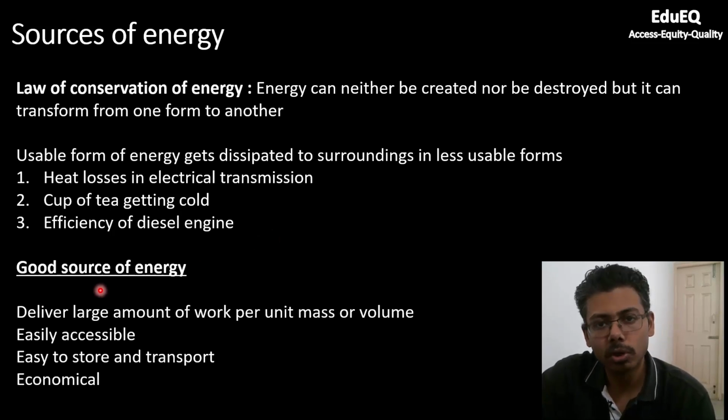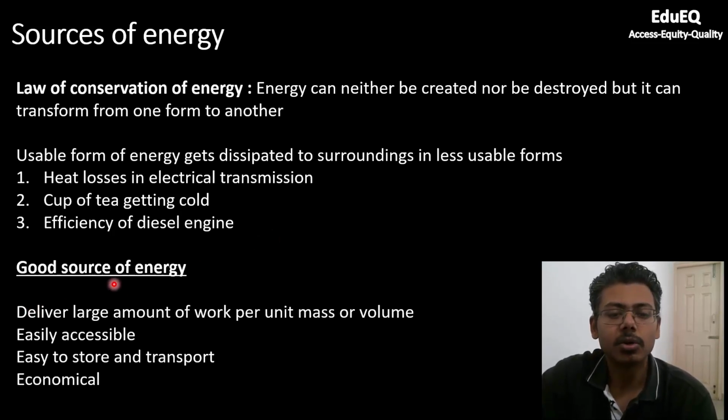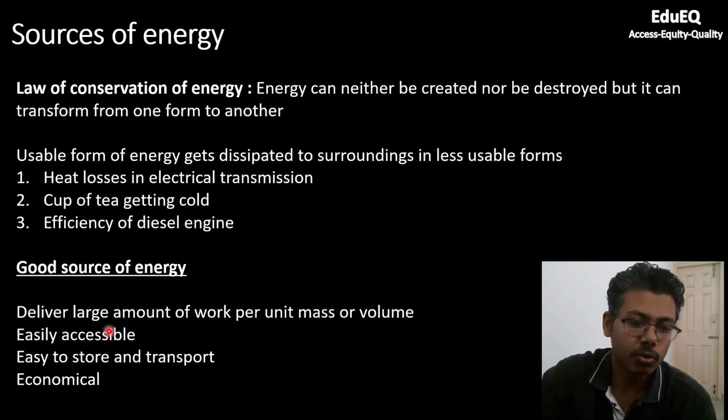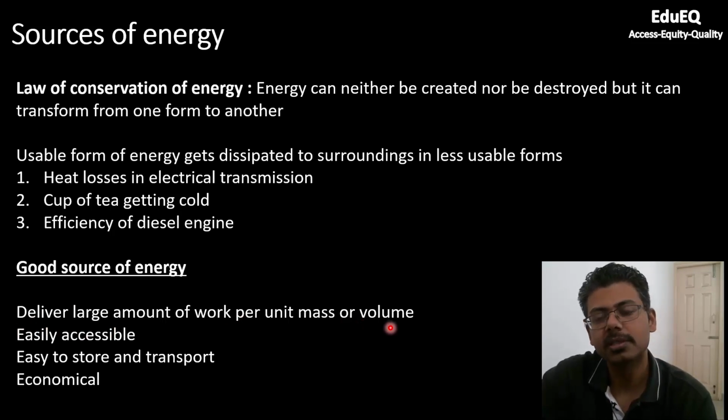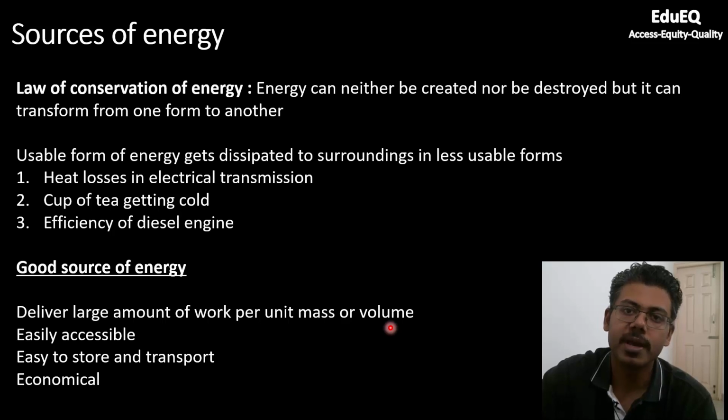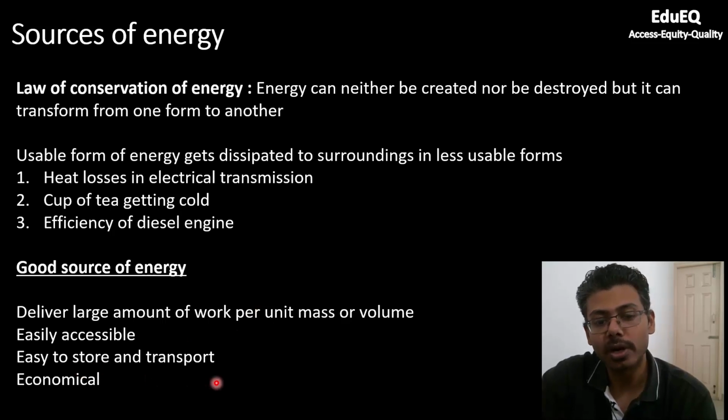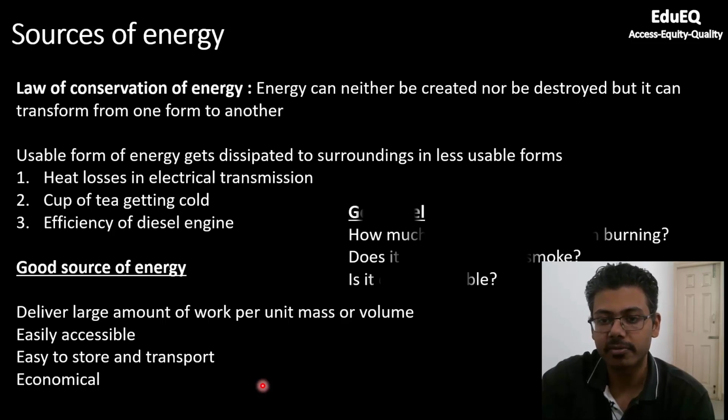Now, what would be a good source of energy? The good source of energy from where you extract energy, it should be able to deliver huge or large amount of work per unit mass or volume. Means less amount of fuel or less amount of source should be able to deliver more work. Second is it should be easily accessible. Then it should be easy to store and transport. And finally, it should be economical or cost effective.